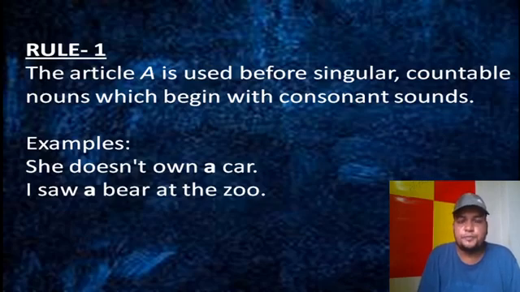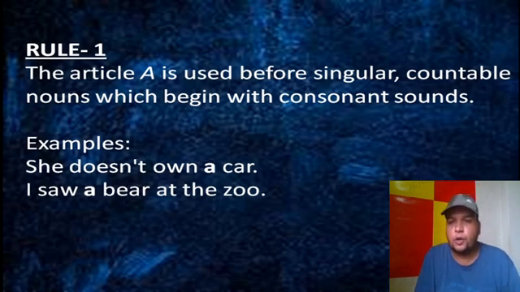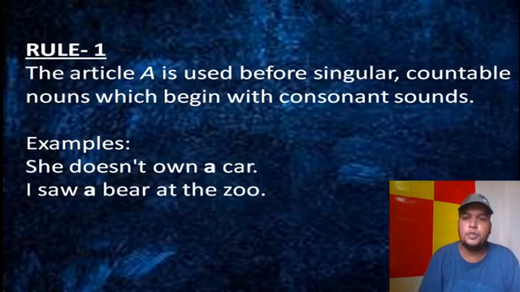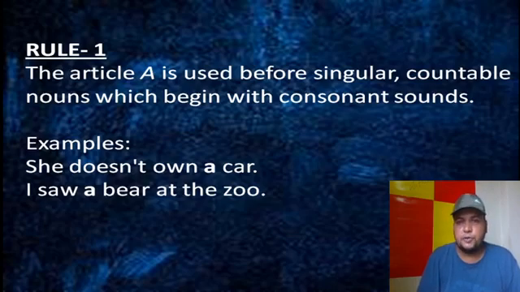First rule, it says the article "a" is used before singular countable nouns which begin with consonant sounds. So three things here. Why would you put "a"? It should be singular, it should be countable, and the sound should be consonant sound. There are two types of sounds: consonant sounds and vowel sounds. Vowel sounds means a, e, i, o, u, the words which come with those sounds. So if the sound is consonant and it is singular and countable, that time we put "a".